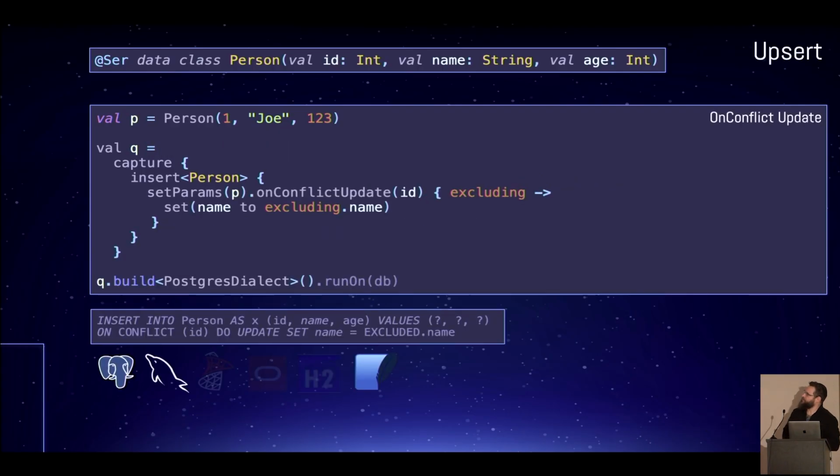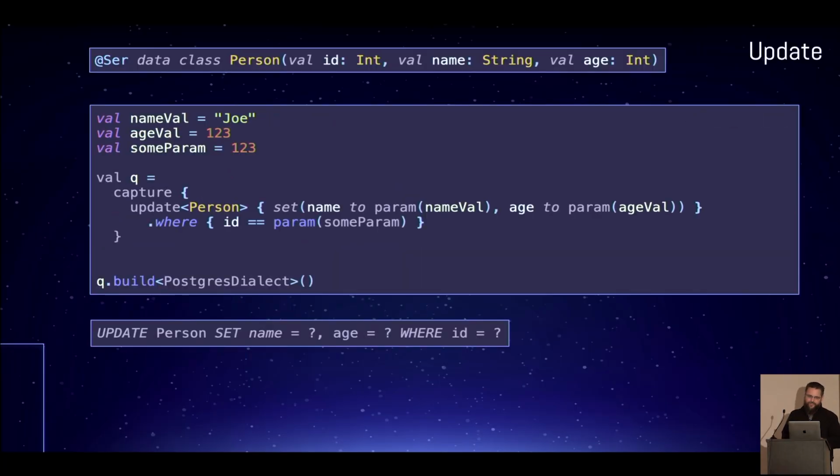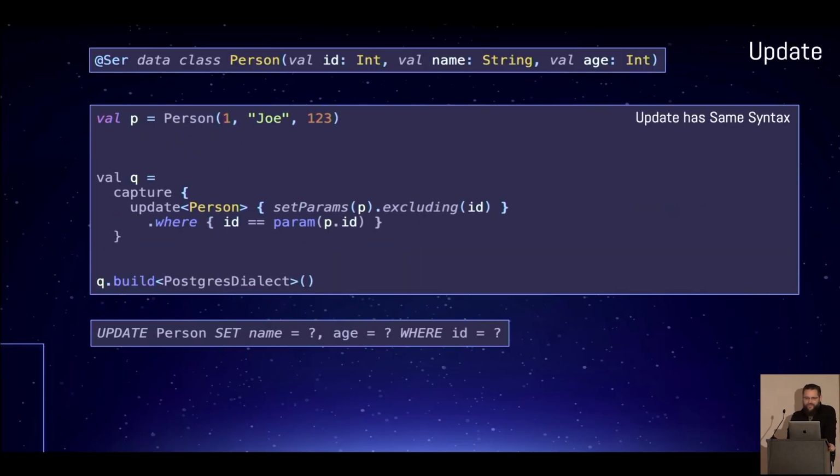Okay, next. Right, on conflict update. At some point, you might also want to do an upsert or two. Upserts can also have nested complex expressions. And I support that on Postgres, MySQL, and SQLite. Again, you can actually do complex logic inside of these upserts. What else? On conflict, do nothing. That'll work.